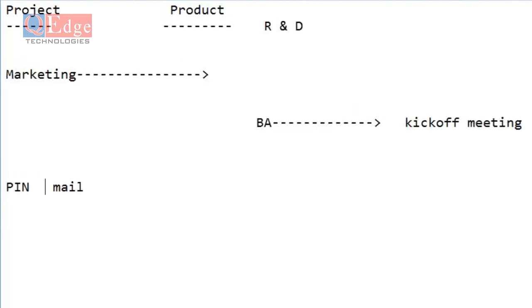Welcome to the project mail to the people who are going to work under that project. They are going to decide the people who are going to work under the project. For those people, they are going to send a PIN mail, project initiation note, nothing but a welcome mail. Immediately, once the project has come into the company, they will check for the bench resources.